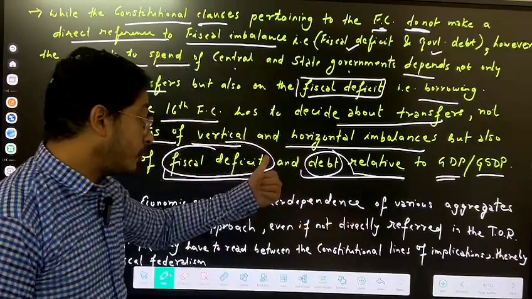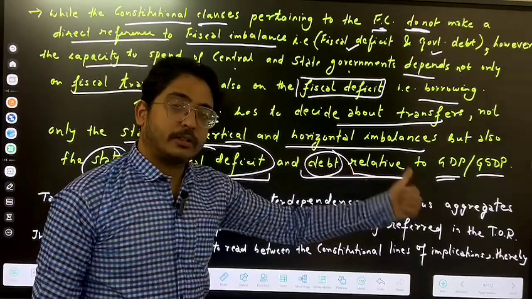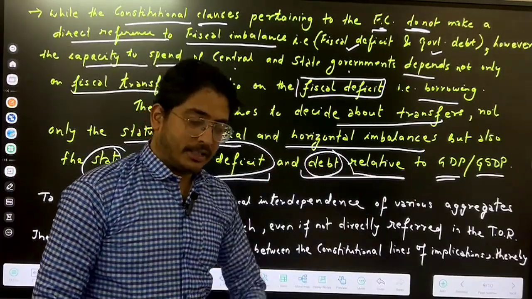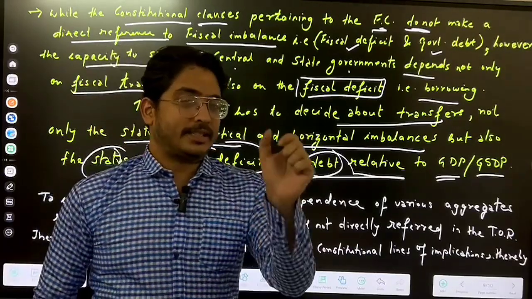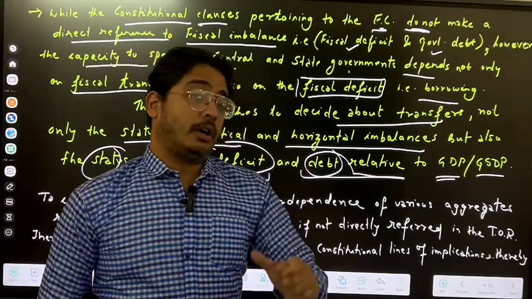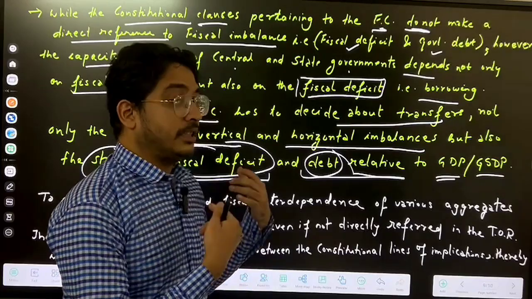So this has to be the work of the 16th Finance Commission. This is how fiscal federalism, or the relationship between center and state on fiscal matters, will be judged.